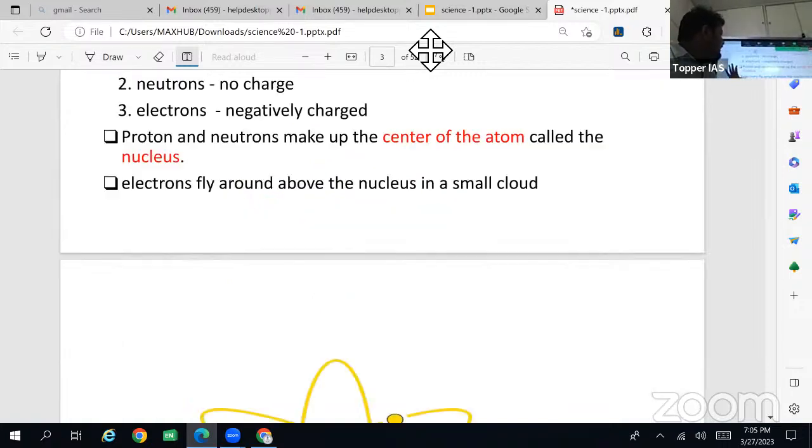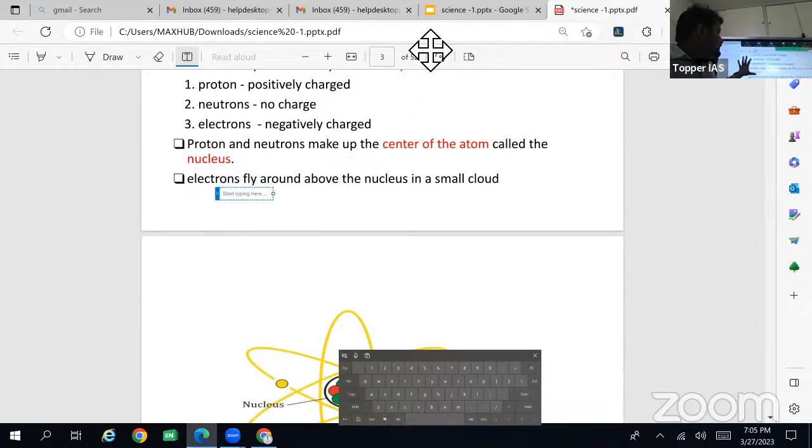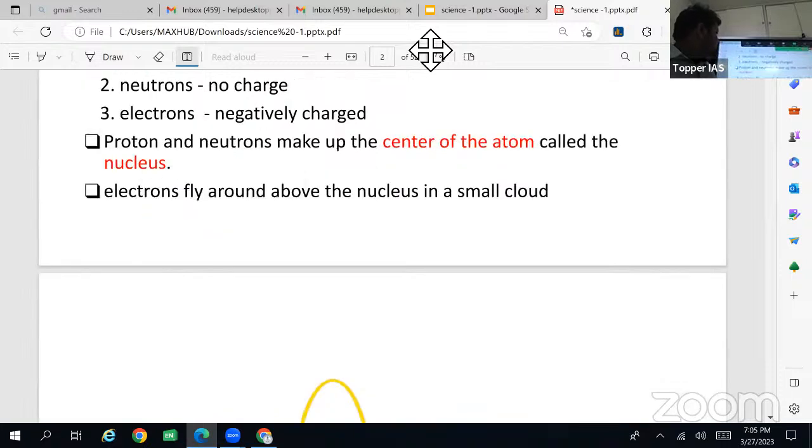Protons and neutrons make the center of the atom, called the nucleus, and electrons fly around above the nucleus in a small cloud.